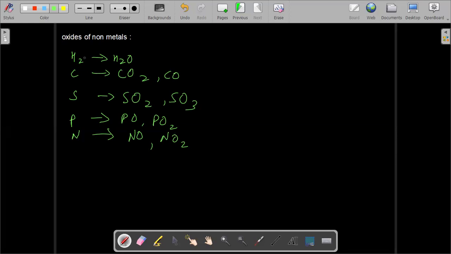So what can we say about these oxides? Are they acidic in nature or basic in nature?